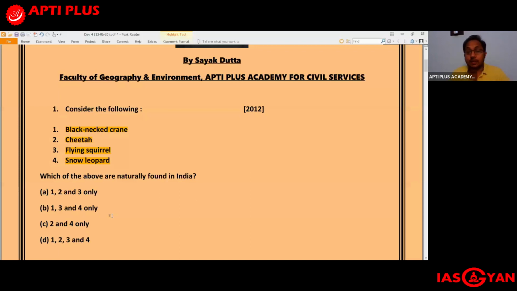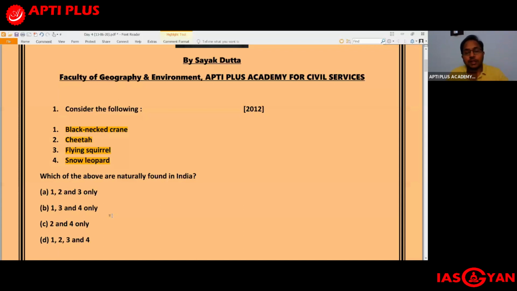In fact, the Rajas and Maharajas used to keep them as pets, mainly for hunting purposes. But then due to overhunting, overexploitation, and destruction of habitat, ultimately the cheetah became extinct from India. Around 1947 was the year when the last cheetahs were shot dead in Chhattisgarh.